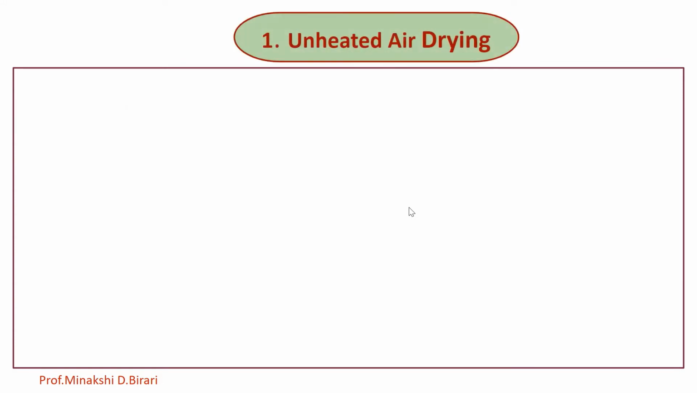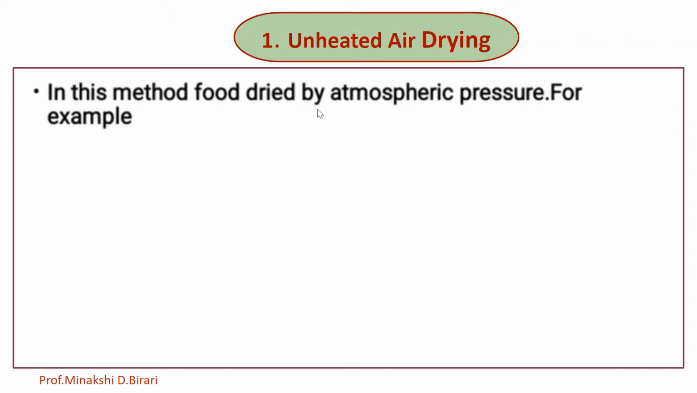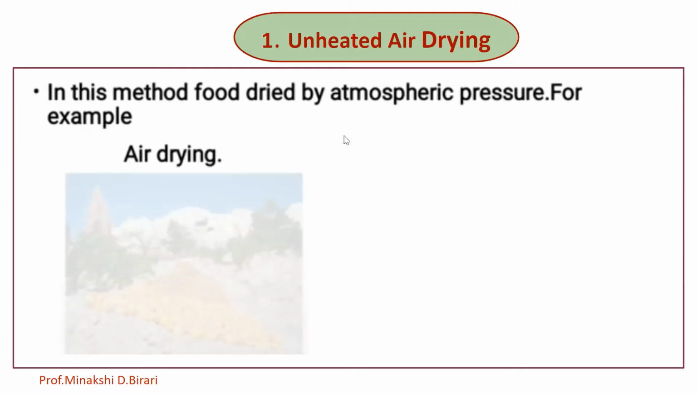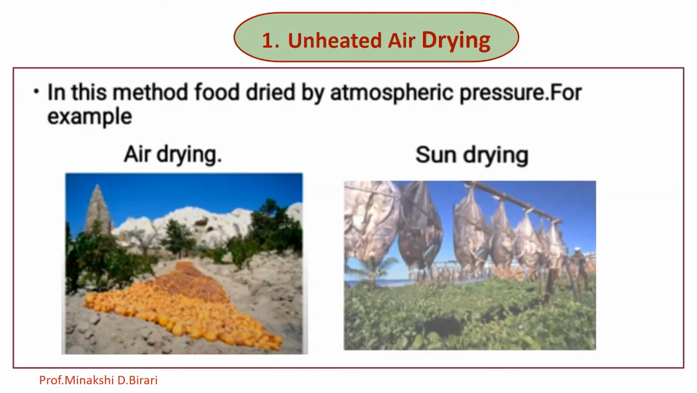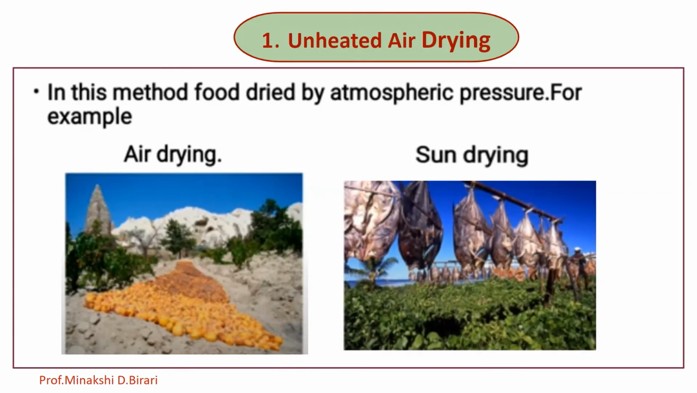So let's see first one, that is unheated air drying. In this method, food is dried by atmospheric pressure, for example air drying and sun drying. So those are the two which are unheated air drying.